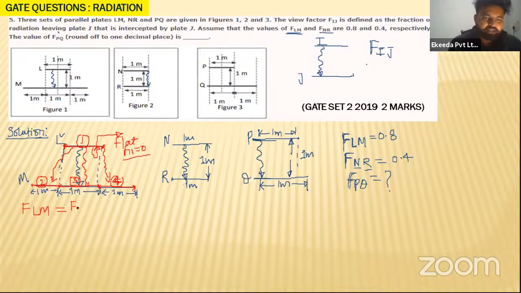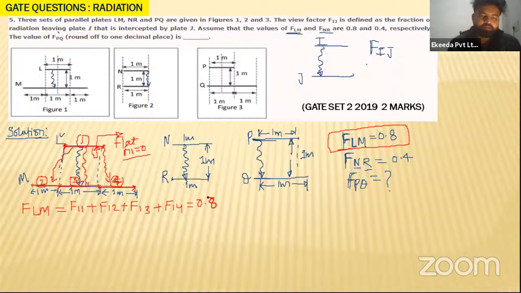So you can write F11 plus F12 plus F13 plus F14 is equal to nothing but FLM, which is given to be how much? 0.8, my dear students. 0.8. Okay.